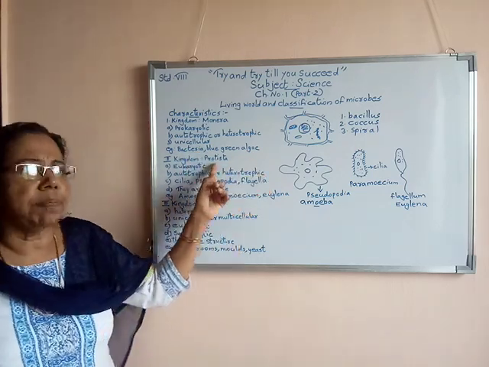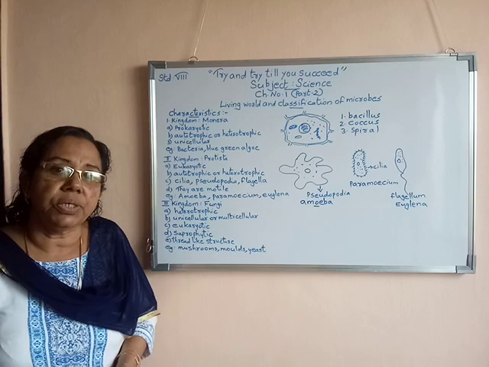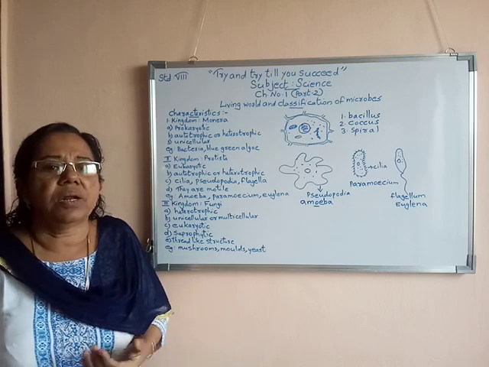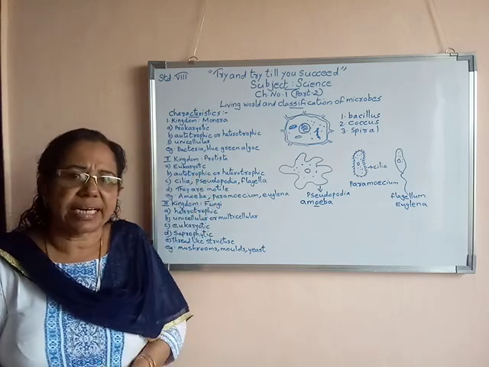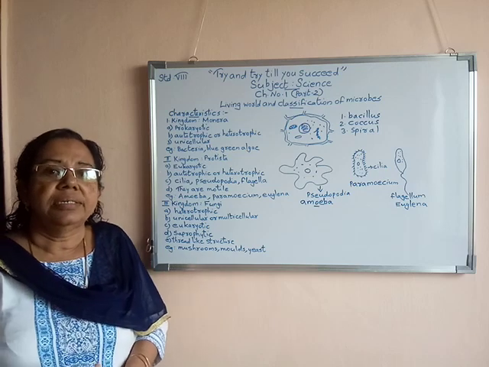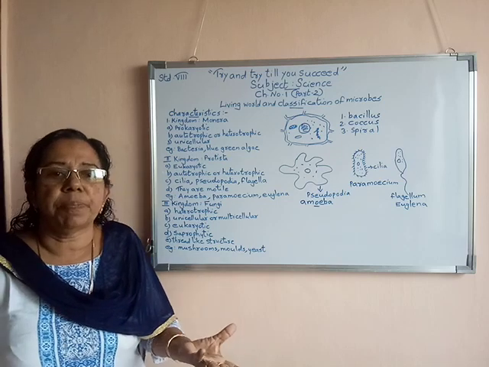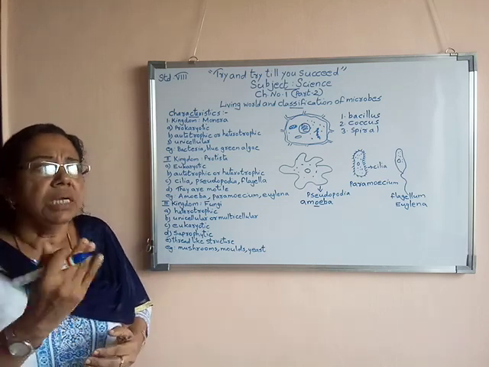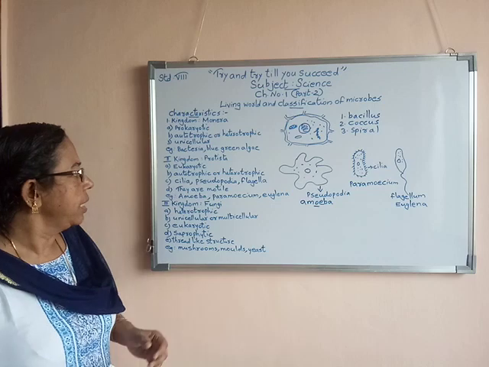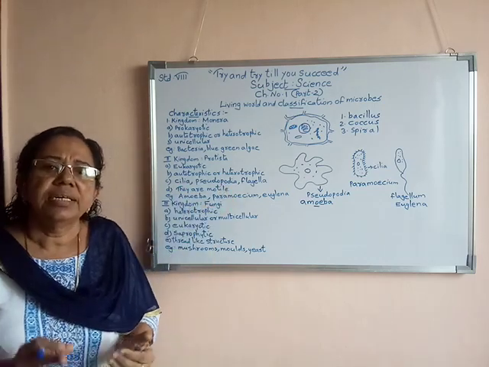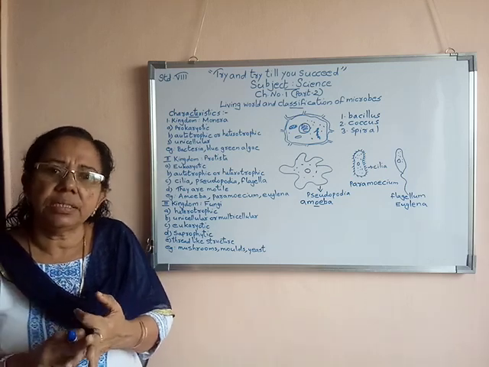Now we come to kingdom Protista. Kingdom Protista has a speciality: they have a distinct nucleus and distinct cell organelles, so we call them eukaryotic ones. The second characteristic is that they may be either autotrophic or heterotrophic. Autotrophic means they can prepare their own food. Heterotrophic means they have to depend on other food materials. Examples we studied for Protista are amoeba, Paramecium and Euglena.